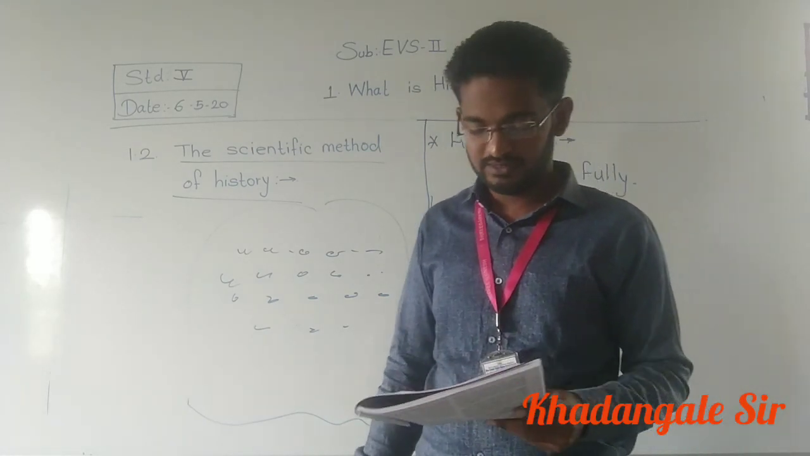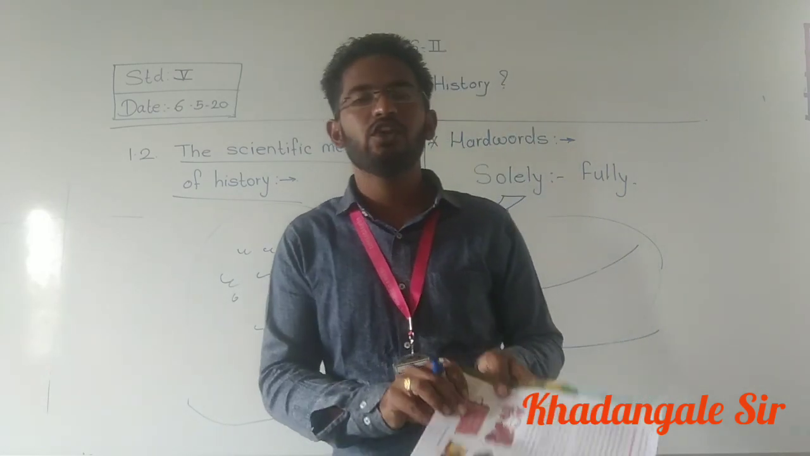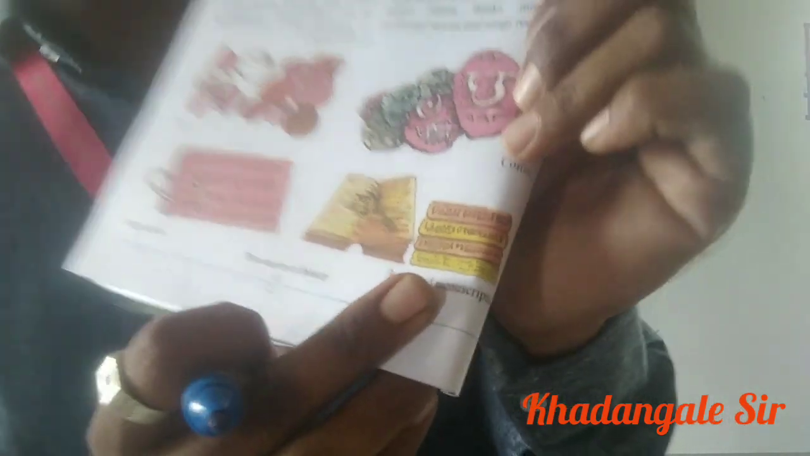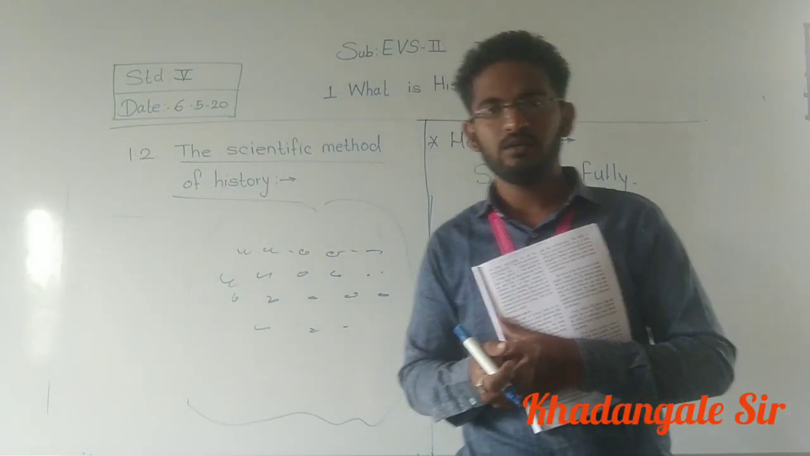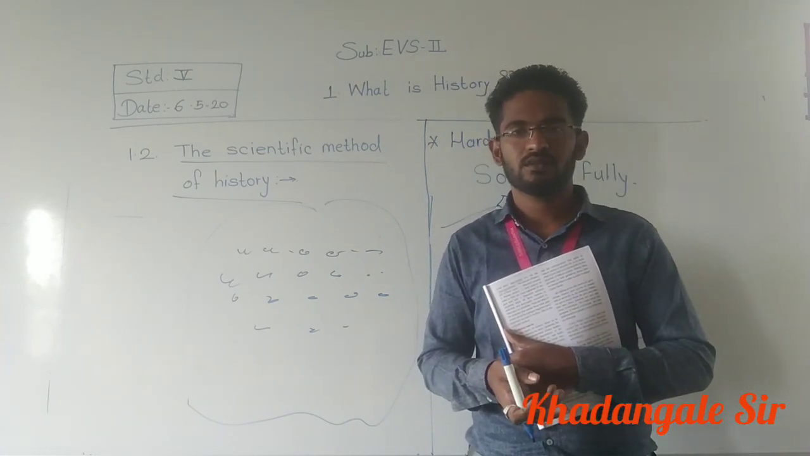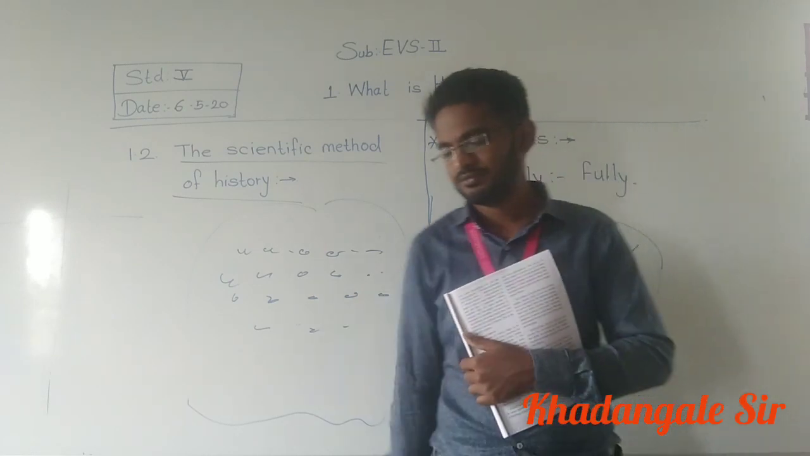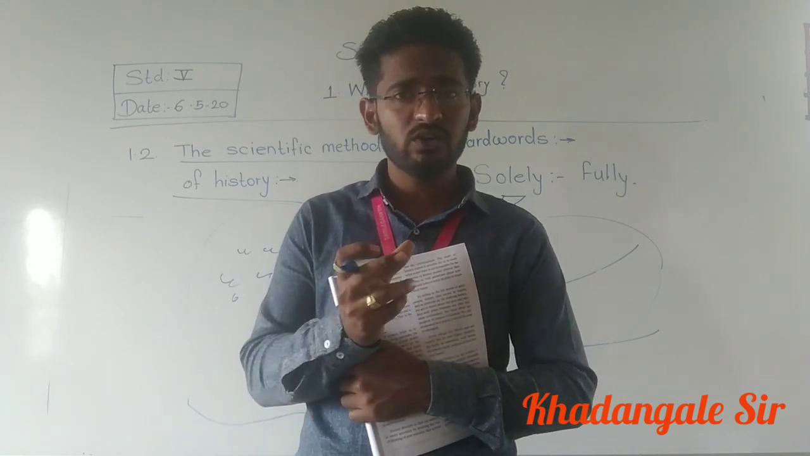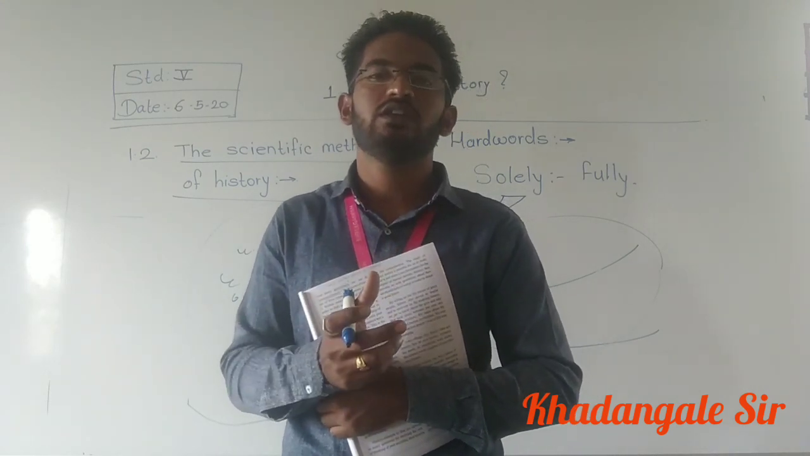Now copper plates. See in your book, copper plates are shown. All have seen? These are the copper plates. After that, books. See here, books are there and some manuscripts are there. Now what is meant by manuscript? Books all of you know, but what is meant by manuscript? Can anyone guess? Try to guess. The meaning is given in that word only.